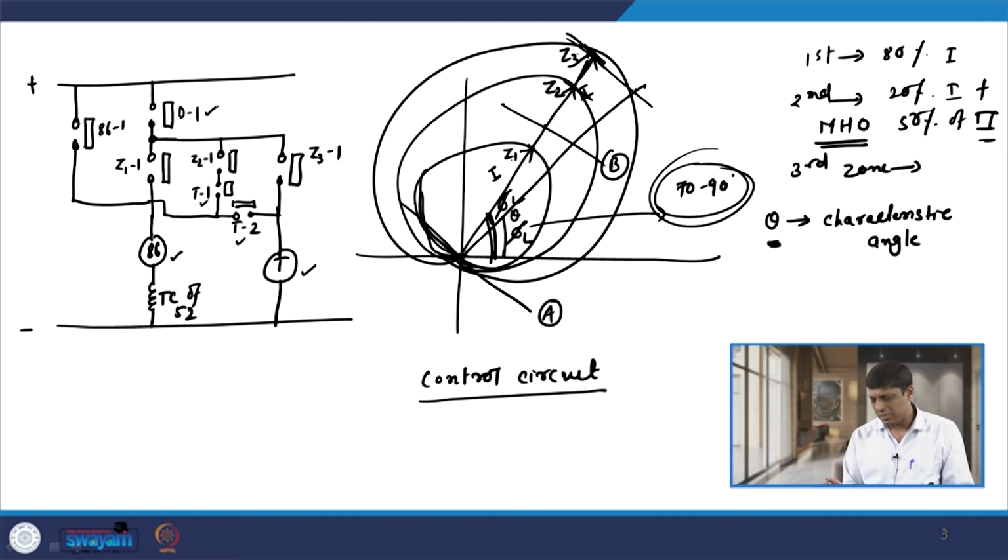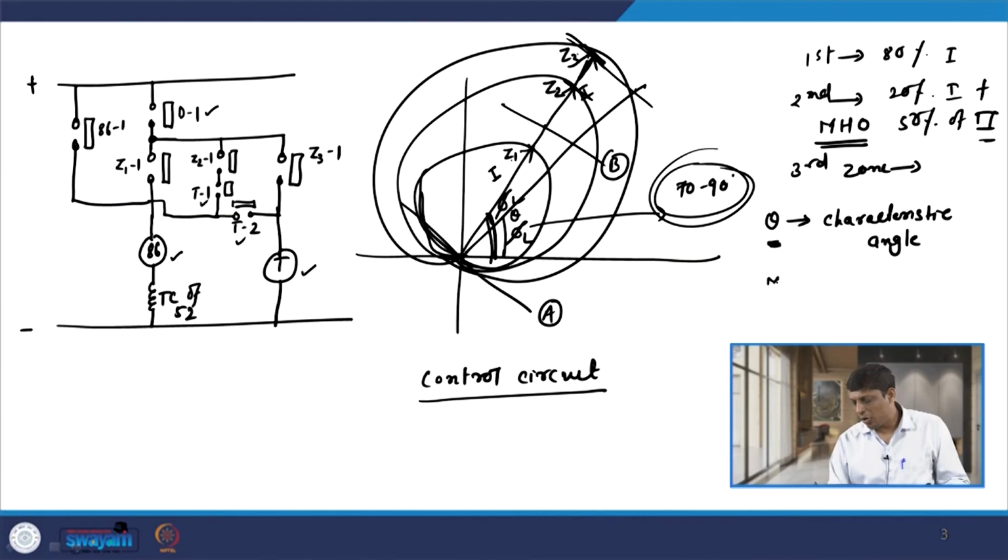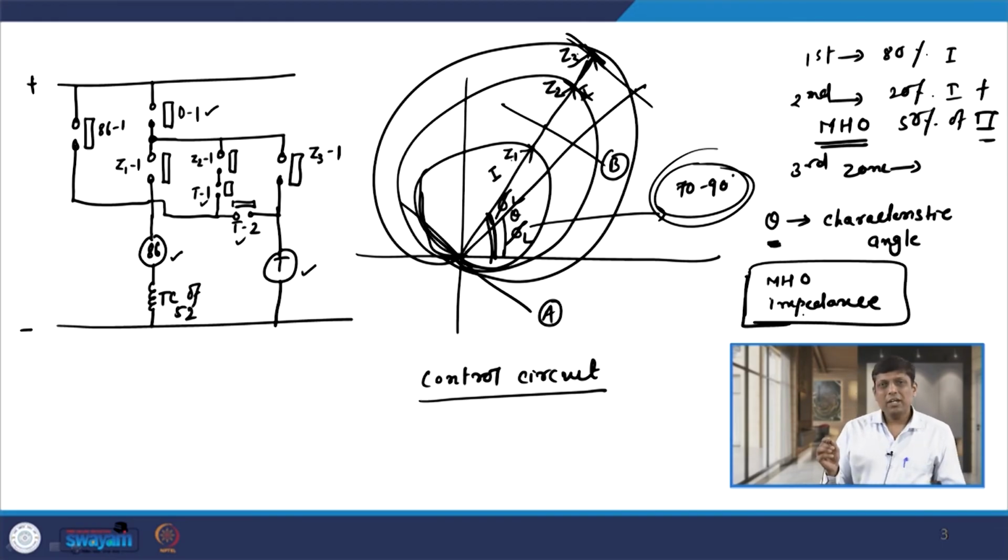Now, sometimes we can utilize different types of characteristic in case of distance relay. We will see later on what the different types of characteristic are. So, we have the Mho type characteristic, we have the impedance type characteristic. If I use Mho relay, then this unit is not required, because Mho relay is inherently directional. So, if fault occurs on the reverse side, then this relay does not operate, but if I use impedance relay, then it is not an inherently directional unit.